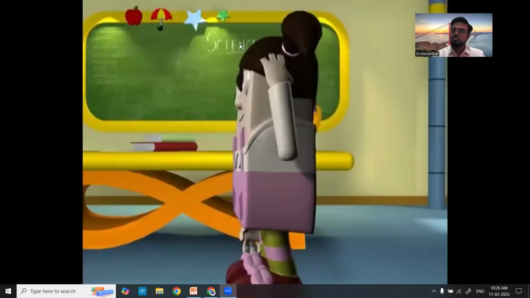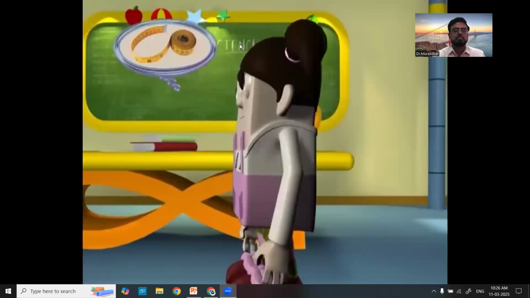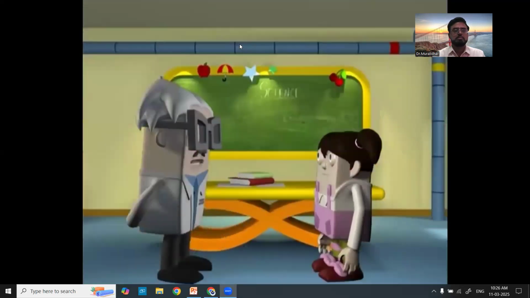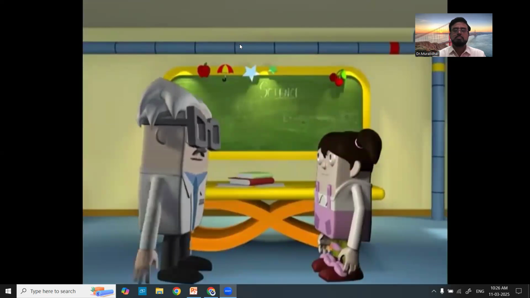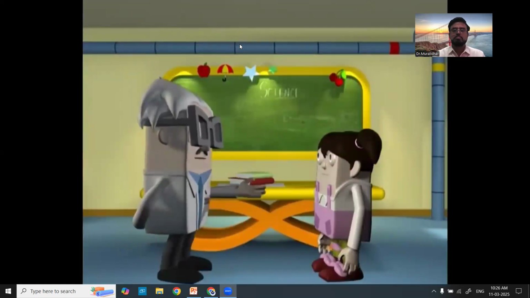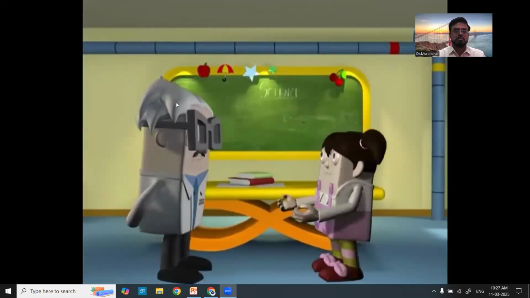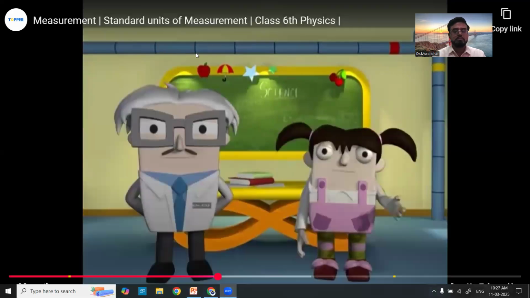I will ask Mom to get me a measuring tape today. Good idea, Cherry. But for now, let's learn more about measurements with an activity. Time for the sci-fi ride. Come on, friends, let's go!